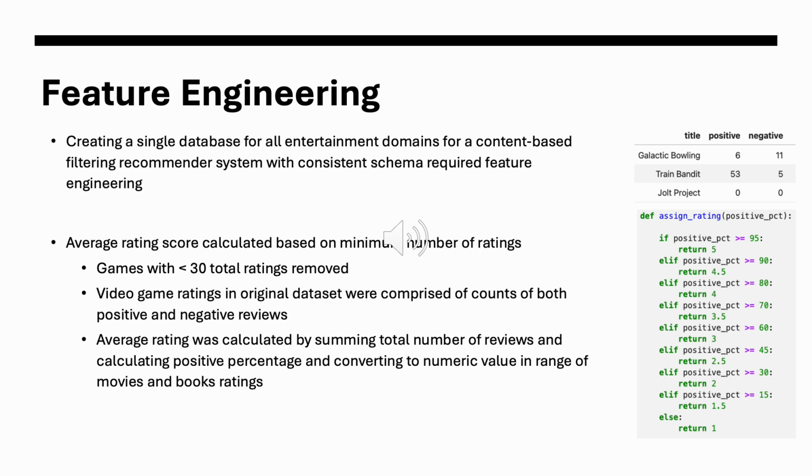If there was a video game that had a rating below 15, then it would get a value of 1, which was the low score. This particular Galactic Bowling that I mentioned earlier, with a rating of 35%, would be below 45 but above 30, so it would get a value of 2.